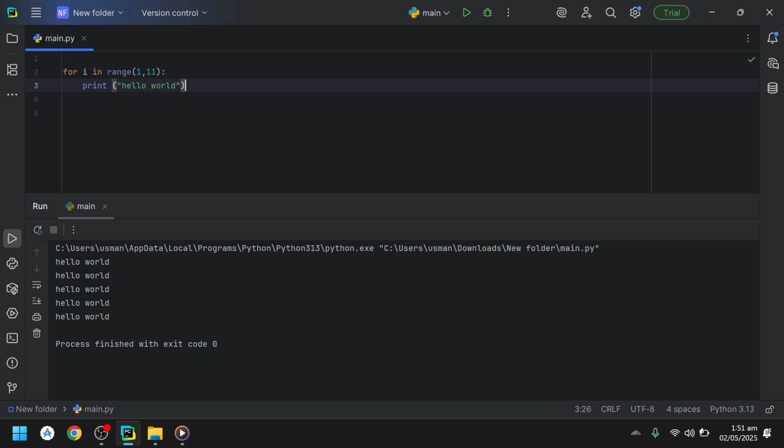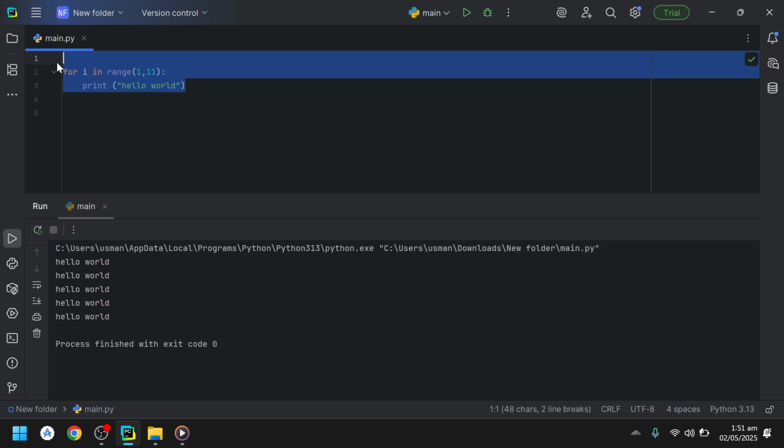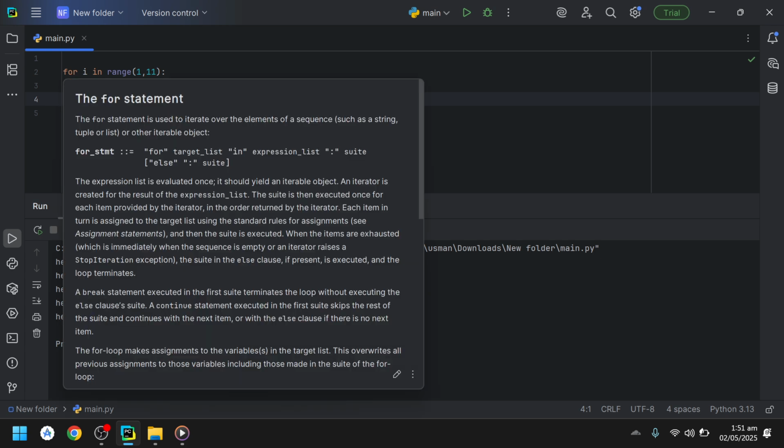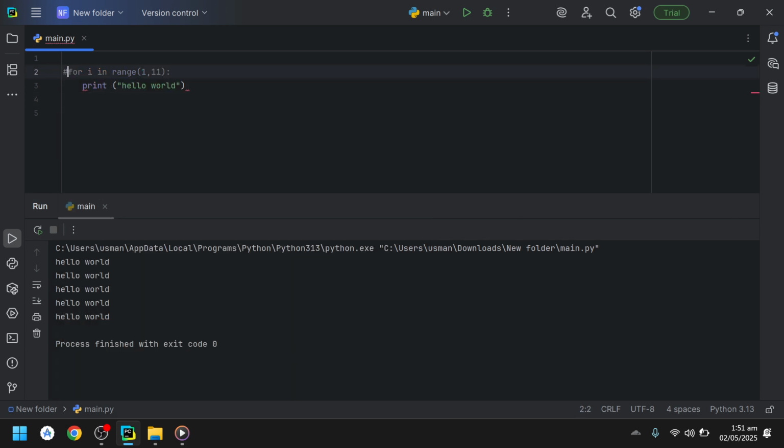So this is how loops work in Python, and loops are also used to iterate over sequences, and we will discuss how loops can iterate over sequences in later lectures. Let me just comment out.